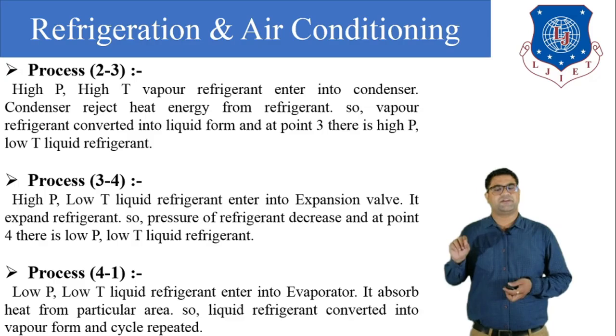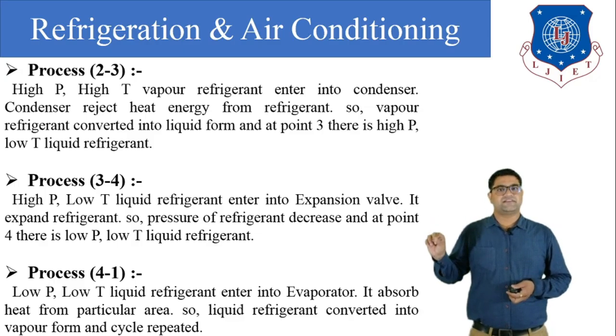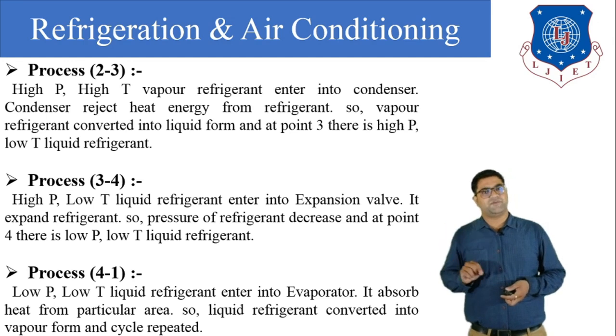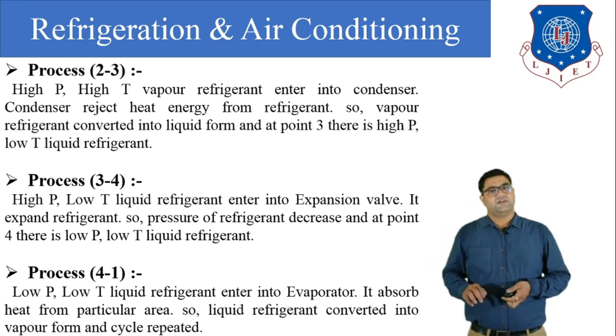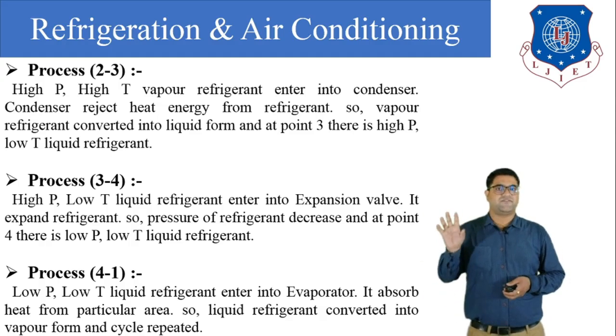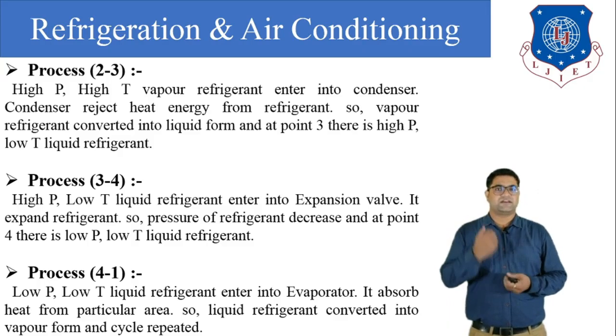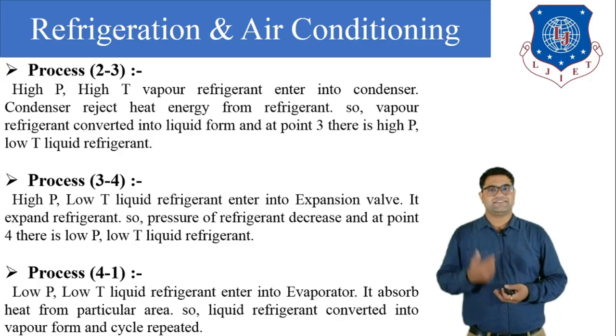So in the compressor the entropy remains constant, so it is isentropic compression. Second, in the condenser the pressure remains constant. Third, in the expansion device the enthalpy remains constant, and fourth, in the evaporator the pressure remains constant. So these are the four processes and the four components of the vapor compression refrigeration system.